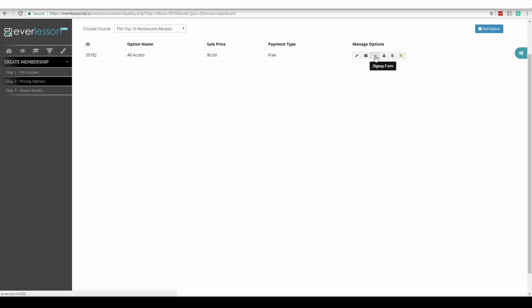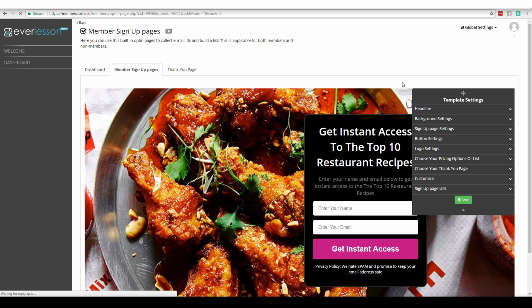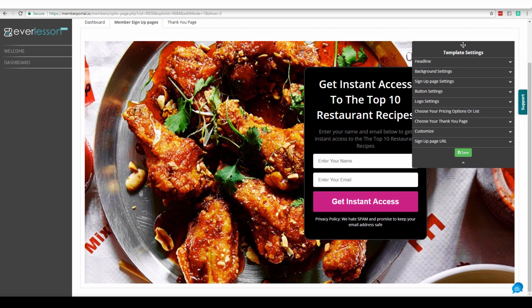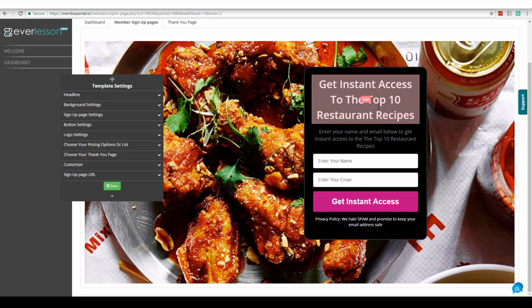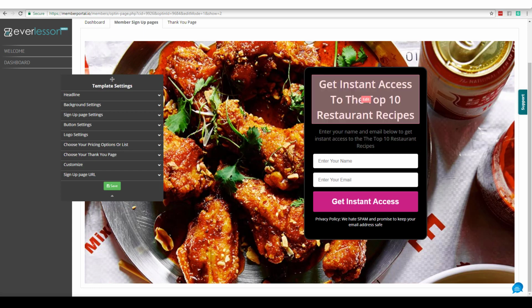Now we're going to click on these little triangle deals here, and it's going to open up this section right here. See this one that says opt-in page URL? Watch this. I'm going to click on the edit button, and this page has automatically been created for us. I haven't even done anything yet. Right? Get instant access to the top 10 restaurant recipes. There you go. That's good enough, right? I don't need to really change this at all, but I can.